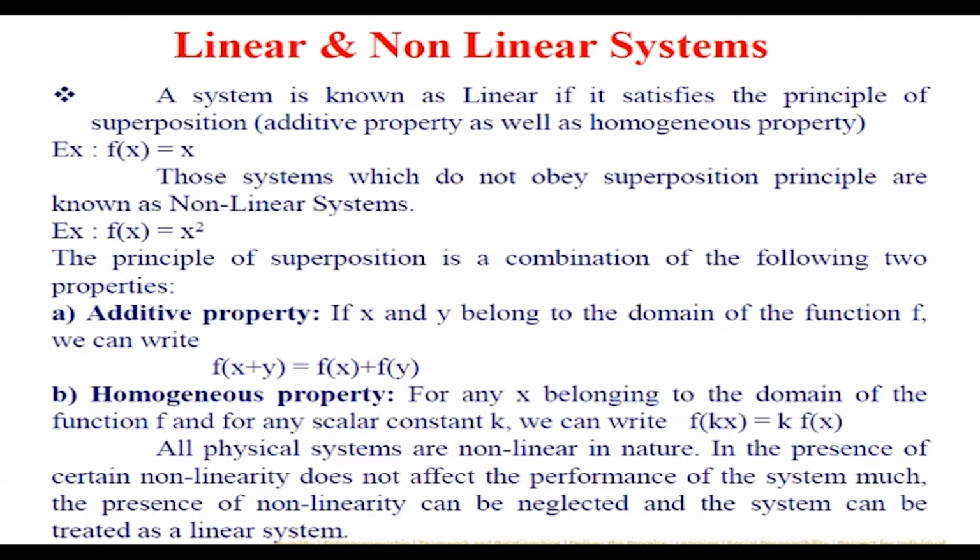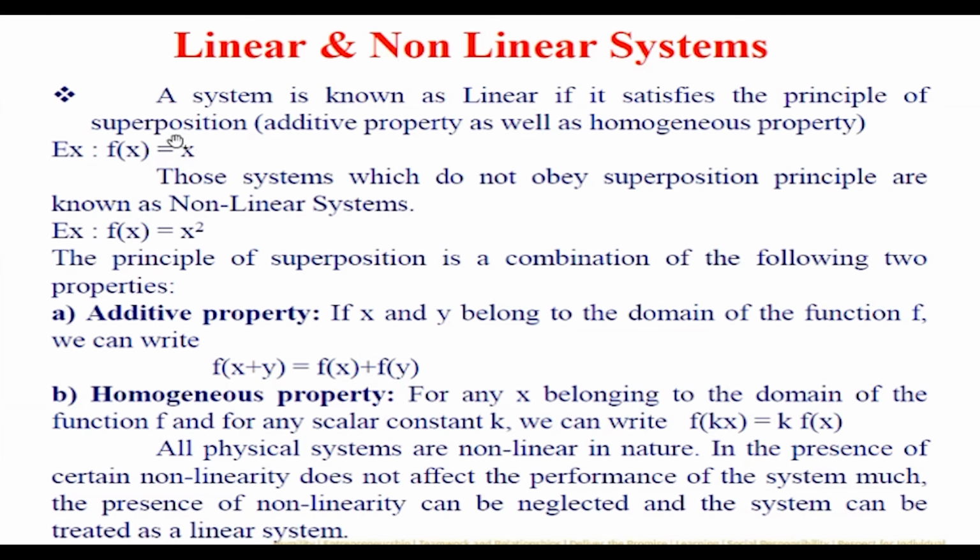I can say that a system is said to be linear if it satisfies the principle of superposition. You might have already studied the principle of superposition in networks or in mathematics. So, the same thing: if a system is given to you, and it satisfies the principle of superposition, homogeneity property and additive property, we call that particular system a linear system. Otherwise, we call that particular system a nonlinear system.